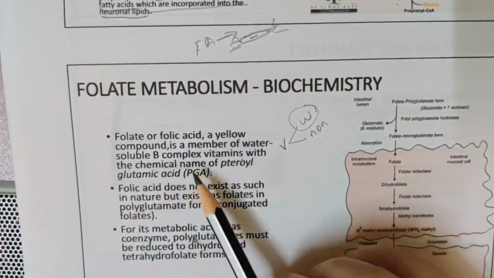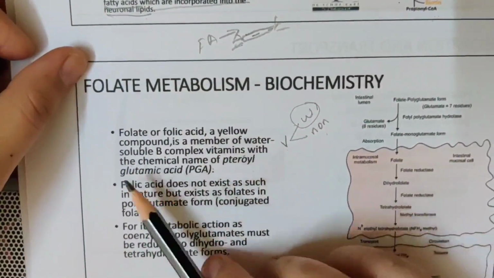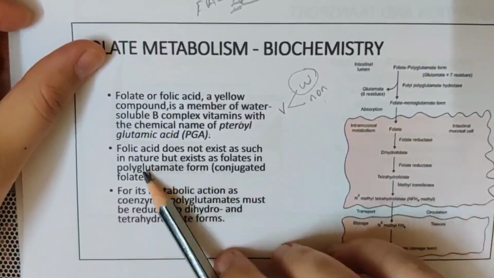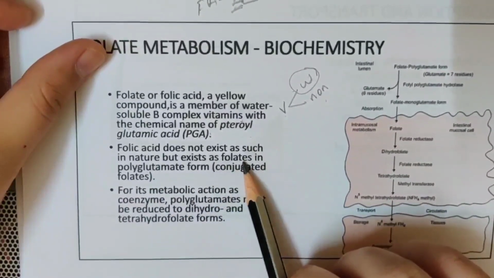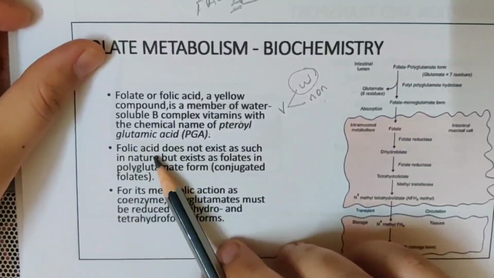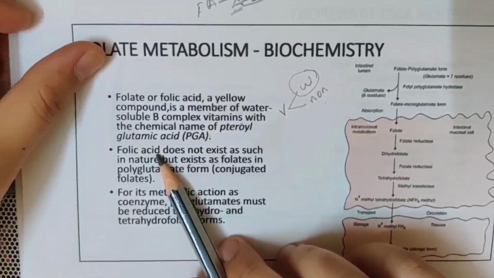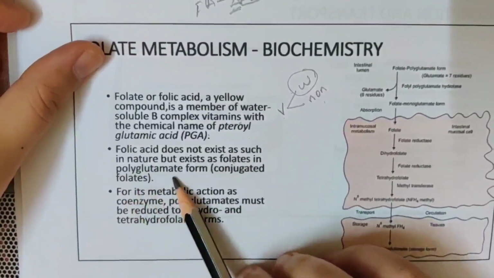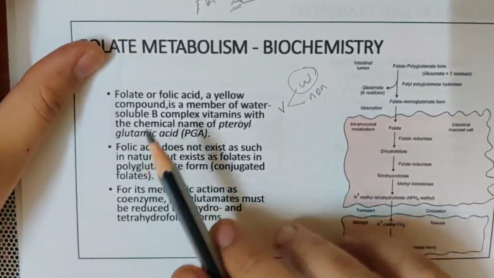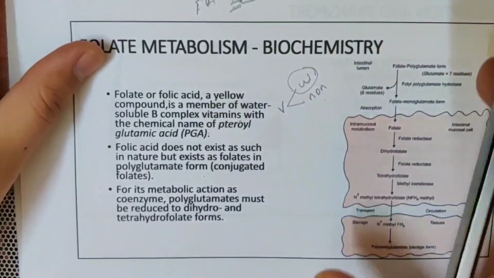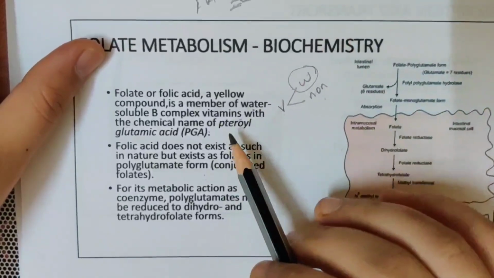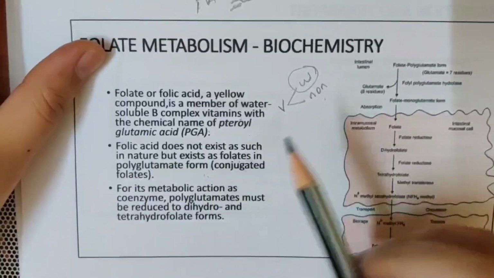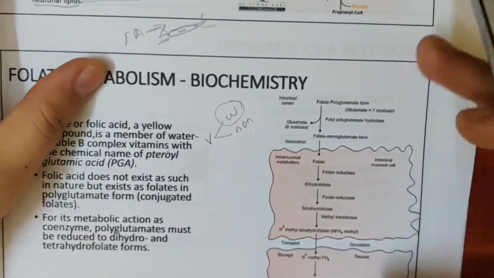The chemical name of folate is also known as pteroyl glutamic acid. Folic acid does not exist in nature, but exists as folates. So folic acid is not naturally seen, but it is present as folates, in the form of polyglutamate. If you read your biology, you will not see folic acid, but you will see folates, and these folates present in your body are in polyglutamate form. This is something that you need to understand.